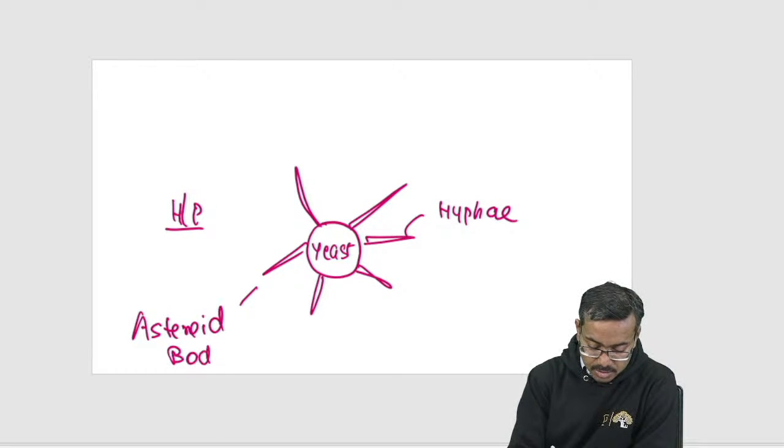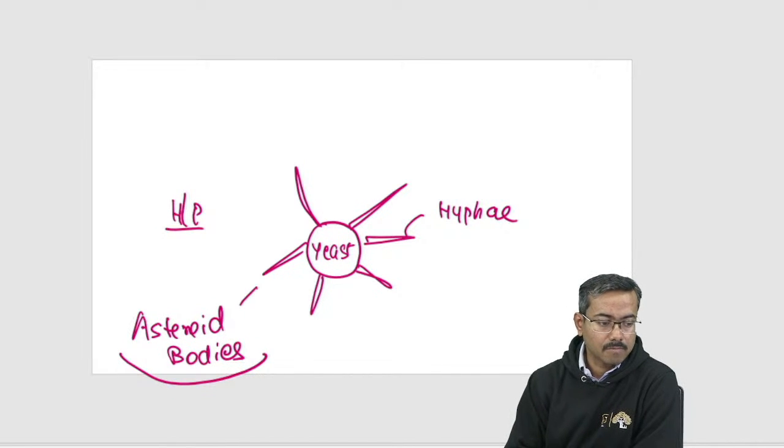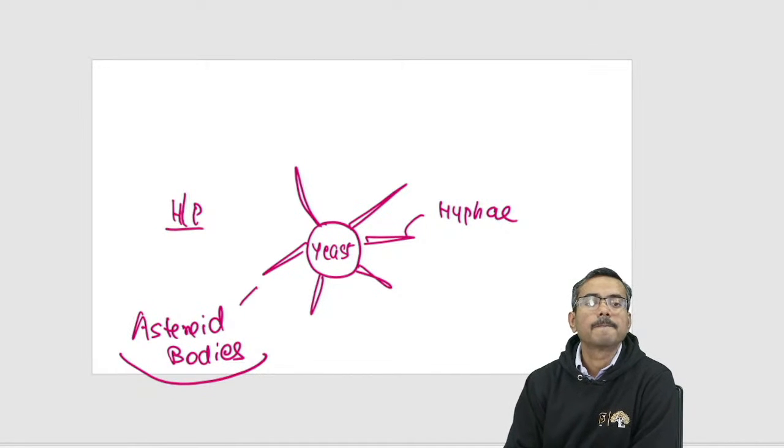We call them asteroid bodies, which is the histopathology for this particular sporotrichosis disease process. Are you with me on this? Okay. Now what about the second option?